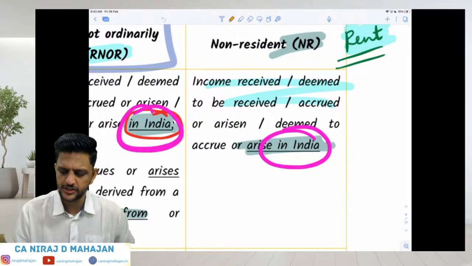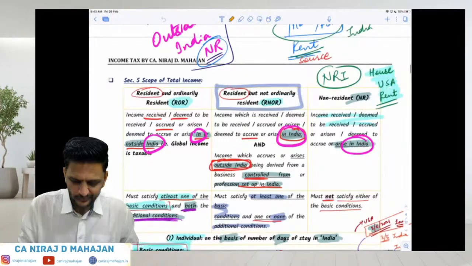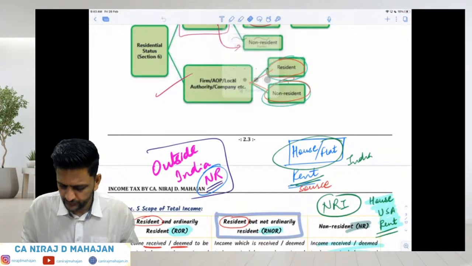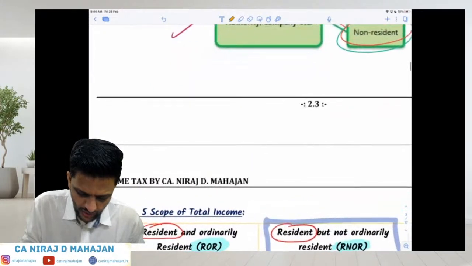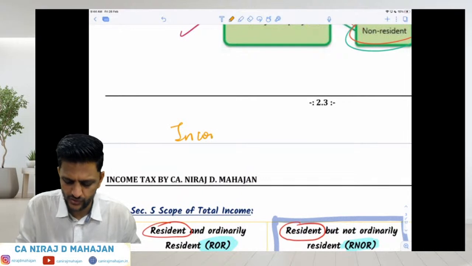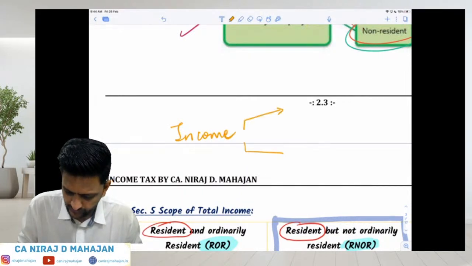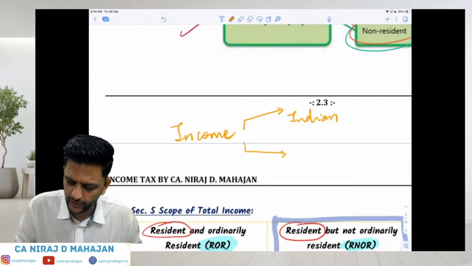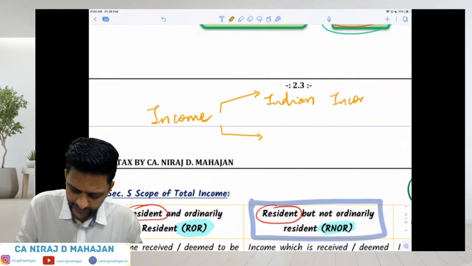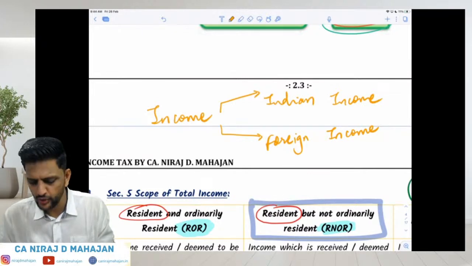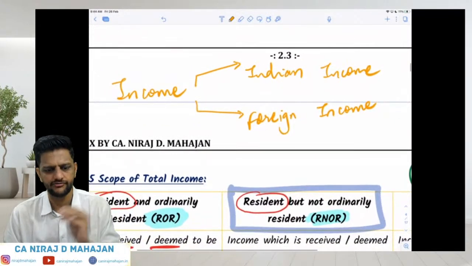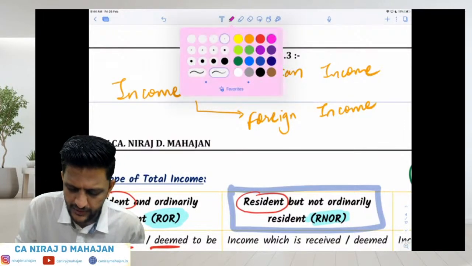Please pay attention now. Income as such, we are going to bifurcate into two categories: Indian income and foreign income. One of the main differences is that they are mutually exclusive. If it is Indian, it is not foreign, and if it is foreign, it is not Indian, and vice versa. It is that simple.